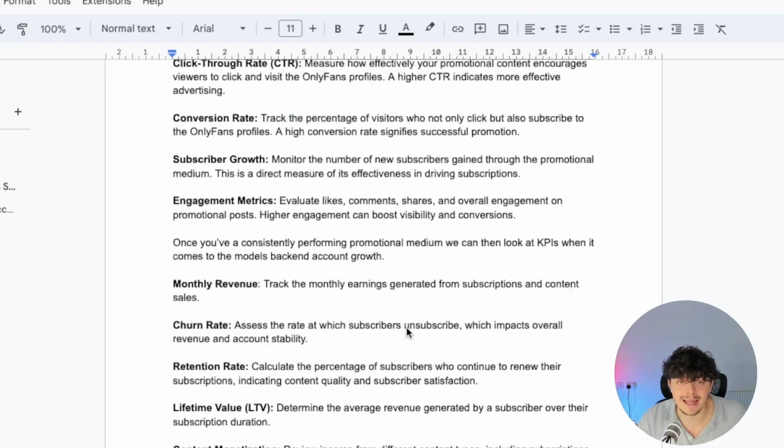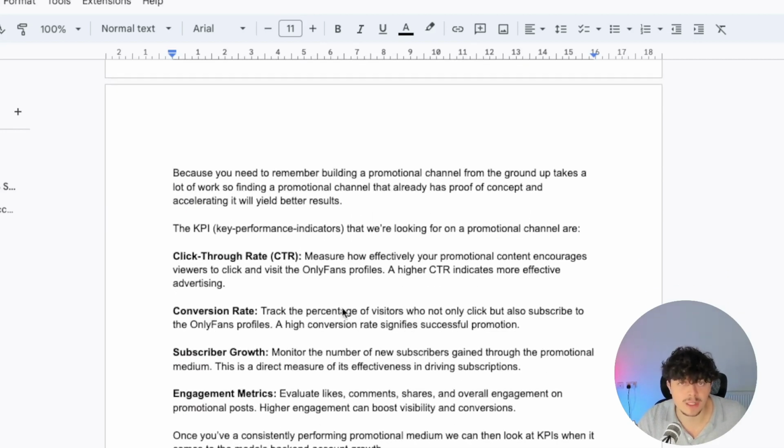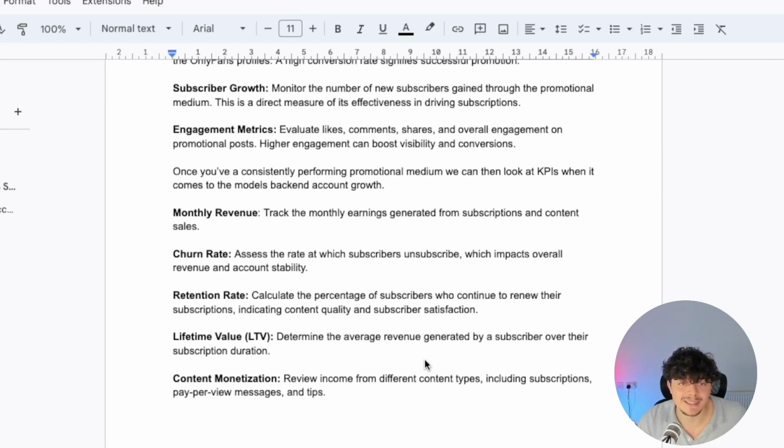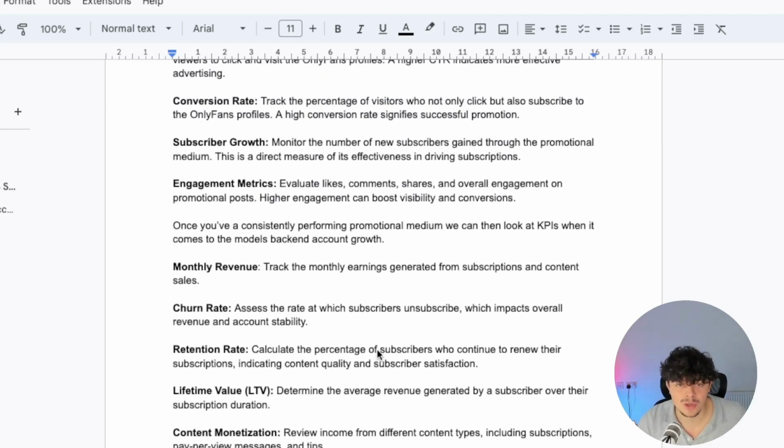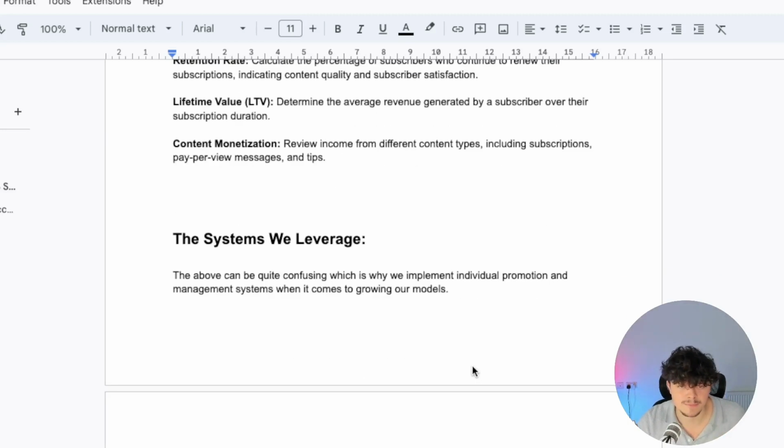So we're going to be analyzing the front end first, making sure that we're getting subscribers, and then you focus on the back end. And it all comes down to KPIs. So if your KPIs are on point, then you don't need to worry about anything else, because as long as your KPIs are increasing, you know the account's growing, you're going to be making more money as long as all these KPIs are in place.